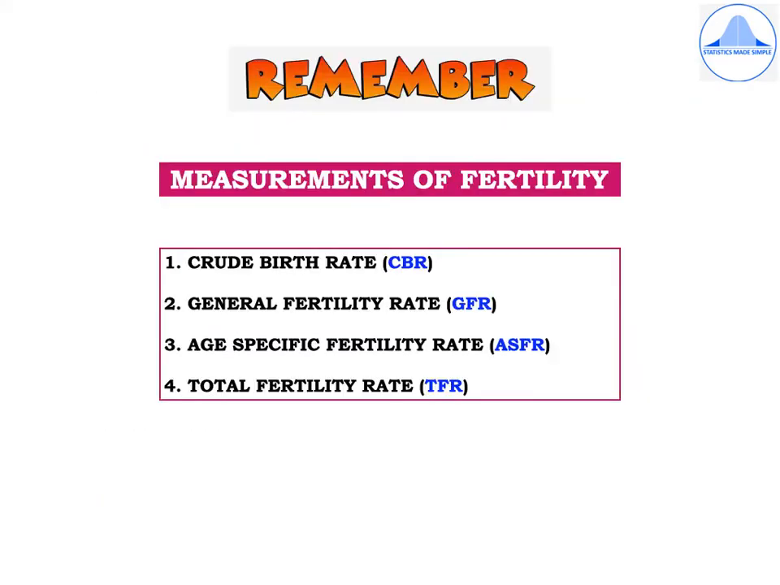Let us now learn the different measurements of fertility. First is the crude birth rate, CBR. Second is general fertility rate, GFR. Third is age-specific fertility rate, ASFR. And fourth is the total fertility rate, TFR.